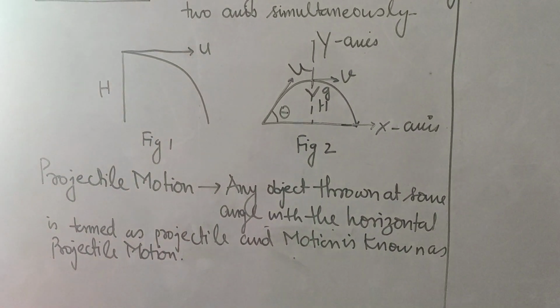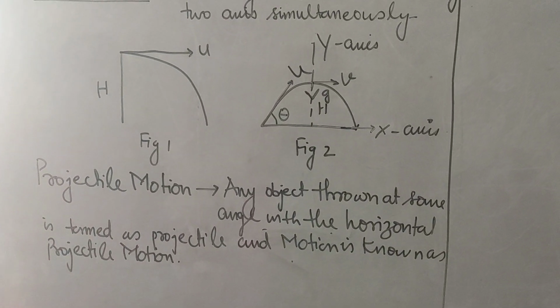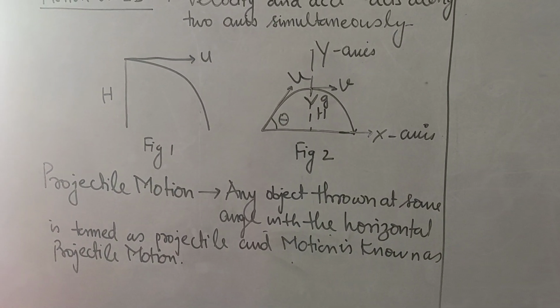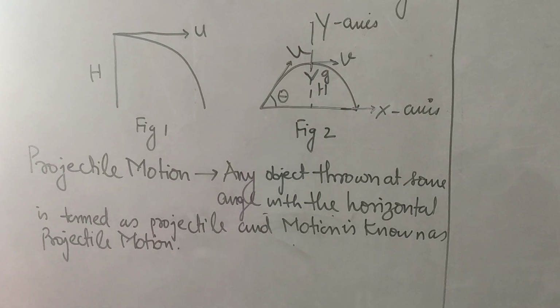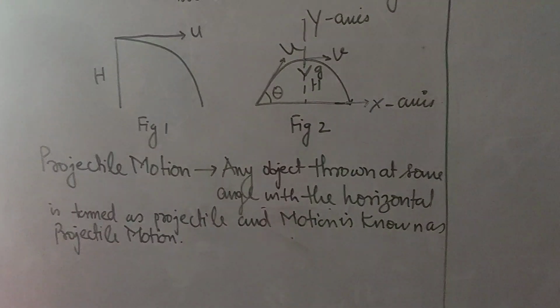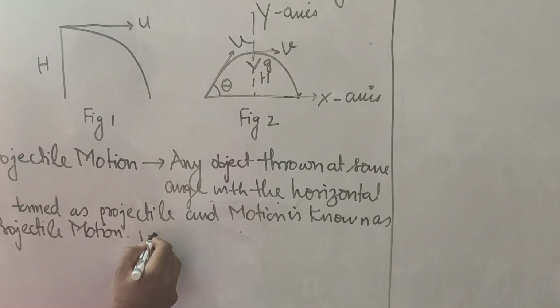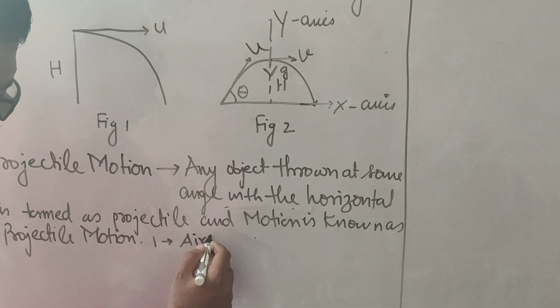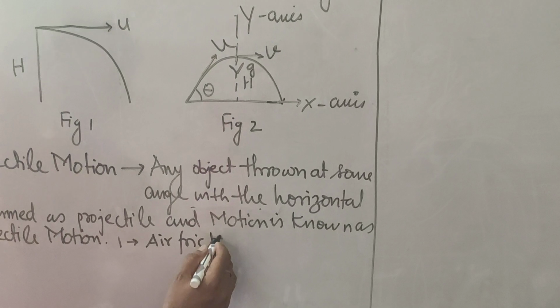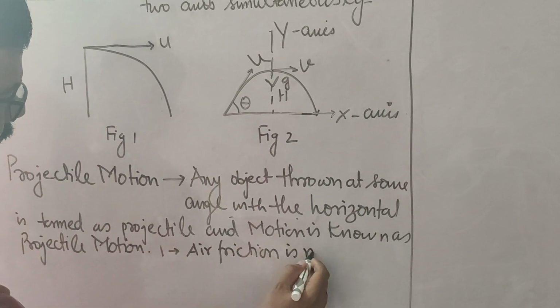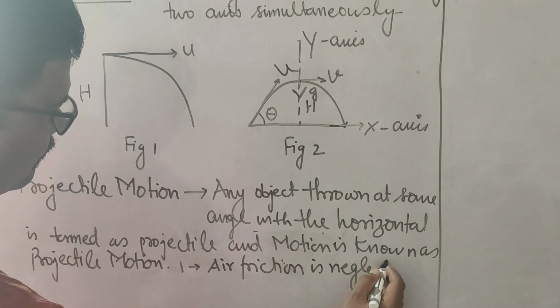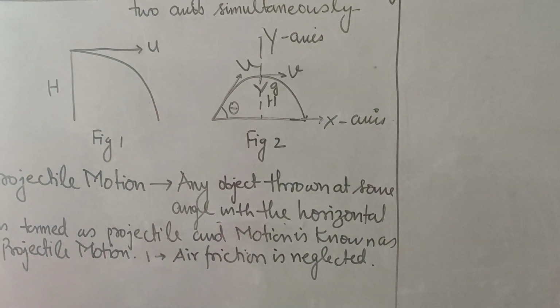Here we have to assume, while learning the concept of projectile motion, that air friction is neglected.